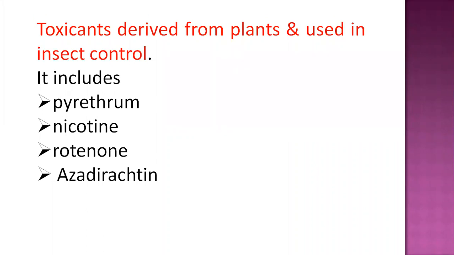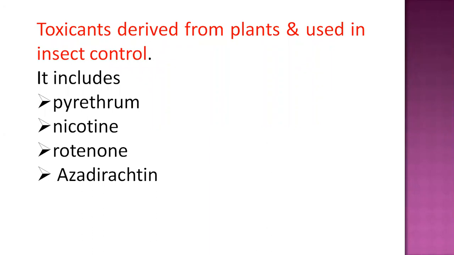Generally, these plant-originated or botanical insecticides include nicotine, pyrethrum, rotenone, and azadirachtin, that means neem-based products, and also others like Pongamia, Rhenia, and Sabadilla. These are all certain plant products which are used as pesticides as well as in nematicides, in some insect attractants, even as repellents, and as diluents in insecticidal formulations.